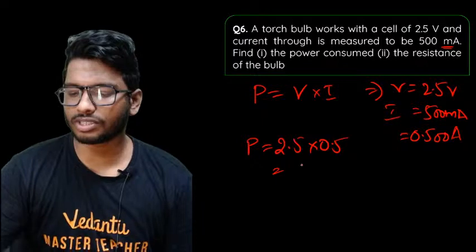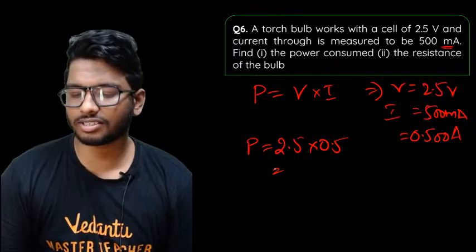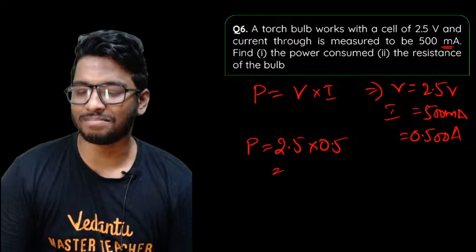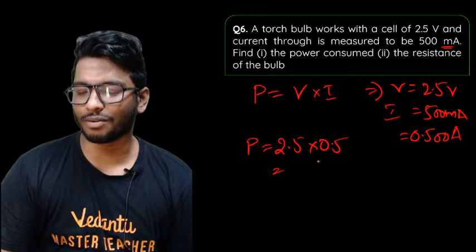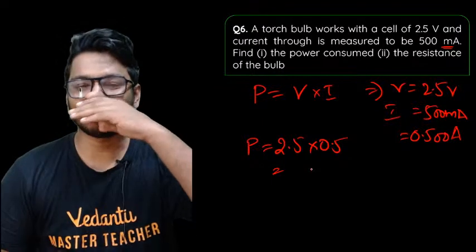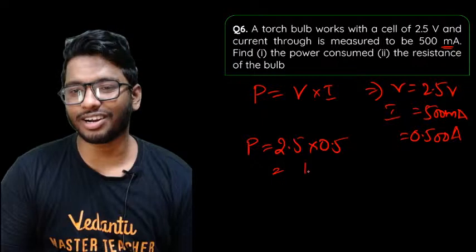So what value did you guys get? 2.5 into 0.5, what is it? Come on, quickly, chat box. I know the question is a little difficult. That's why I give you enough time, and that's why I told you that if you want, you can use a calculator also. 1.25. All right, you guys, 1.25.